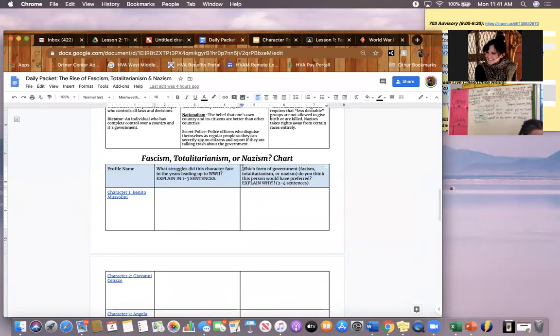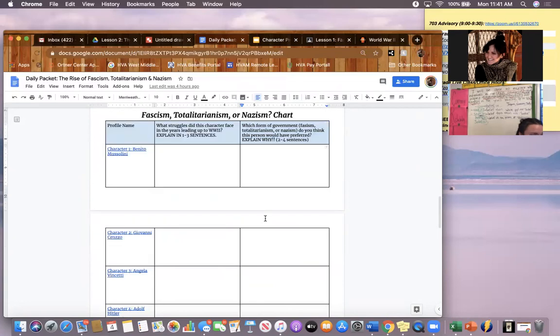And in the last column, which form of government, fascism, totalitarianism, or Nazism, do you think this person would have preferred? Explain why. If you do not explain why, you will receive no credit in that last column. I should see at very minimum 2 sentences in your explanation. Pick 5 characters.